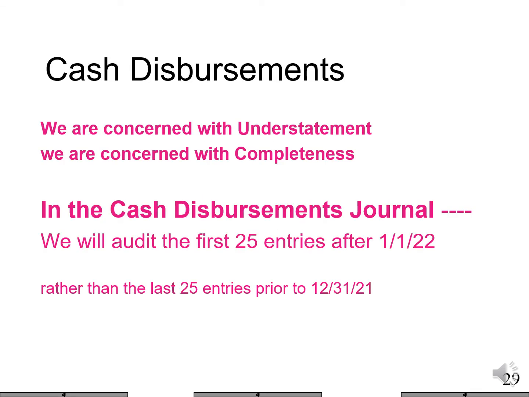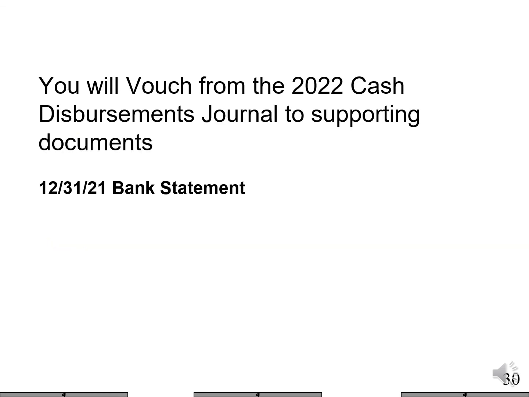Cash disbursements now. With cash disbursements, we're worried about understatement and completeness. We're going to audit the first 25 entries in the January 2022 Cash Disbursements Journal. We're going to vouch from the January 2022 Cash Disbursements Journal to supporting documents, the December 21 bank statement or the January 2022 bank statement.